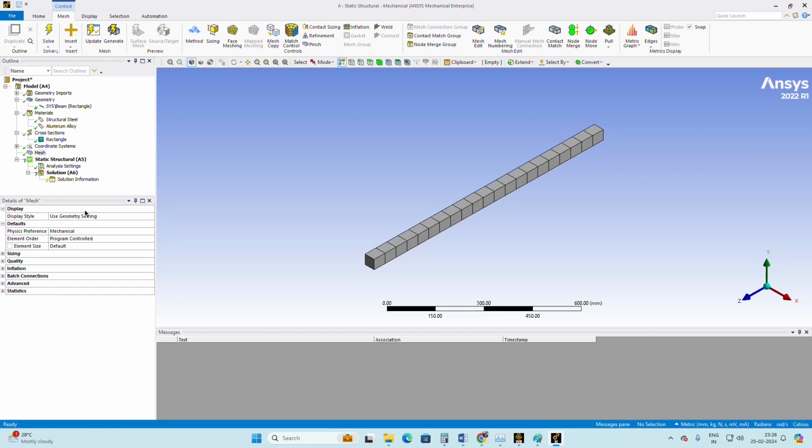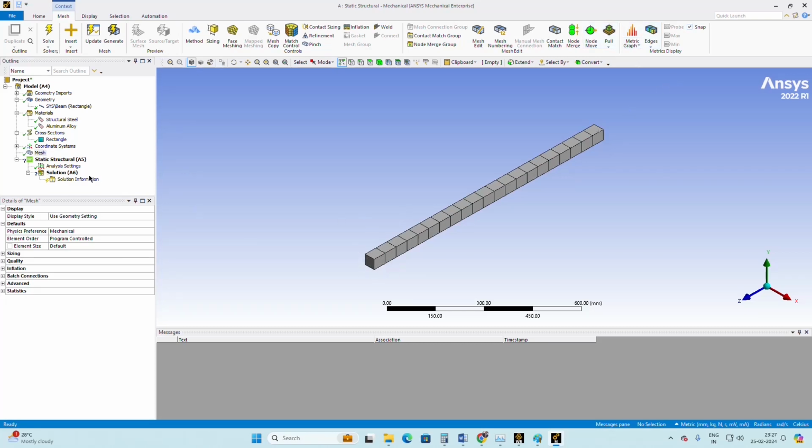I will explain what mesh is later. In numerical analysis, mesh is very important. I will explain while solving each and every problem why the mesh is very important. So for this demo, I just right click on the mesh and click on generate mesh, and the software itself gives the automatic mesh. Once the mesh comes, you can see the cross section also.